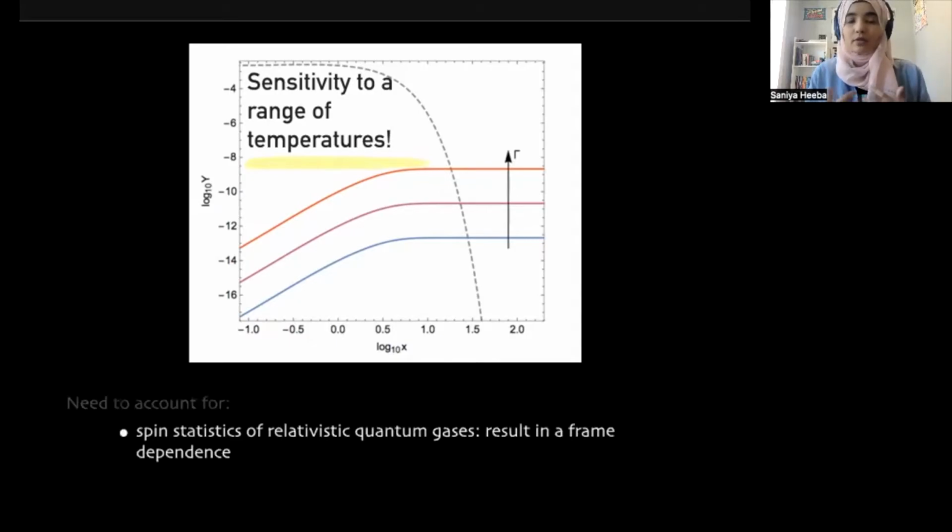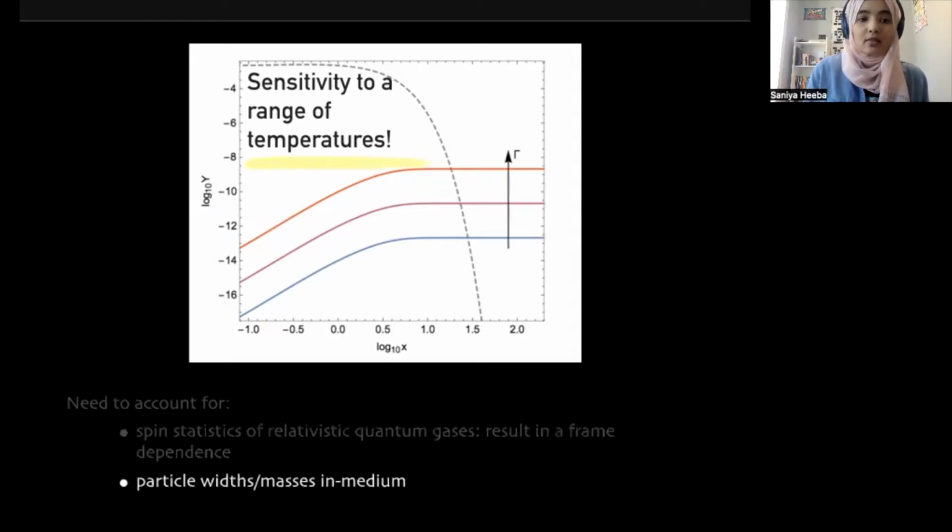So we need to account for the fact that at very large temperatures, the particles are actually relativistic, and our usual descriptions of particles in terms of Maxwell-Boltzmann distributions are no longer valid. So we need to consider the spin statistics of relativistic quantum gases, and this actually implies a frame dependence in the way that we define our cross-section. So the early universe picks out a special frame. It's not Lorentz invariant. The second thing is that the particle properties themselves are modified in medium, which means that particle widths and masses in medium are different from their tree-level vacuum values.